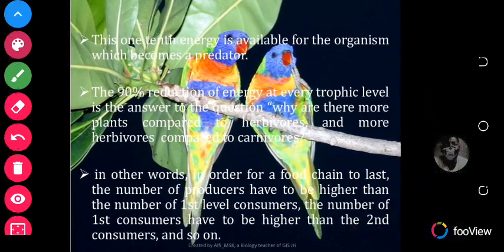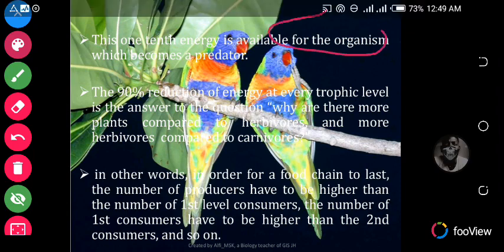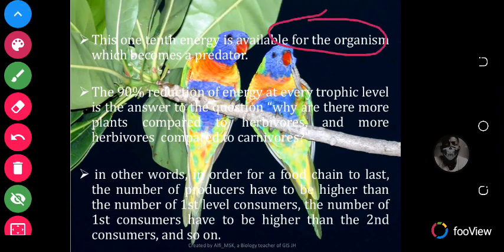So if, for example, these are plants, plants need to be a lot more than the animals that feed on plants, and those that feed on these animals should also be few. So that is the direction in which it goes. So if these are plants, then the animals that feed on plants should be quite smaller in number than the plants, so that they will have enough food to feed on. And then these ones too should be smaller than this, so that they can have enough food to feed on.